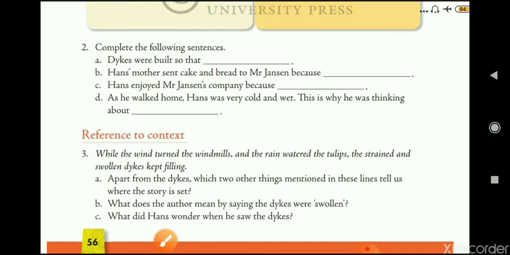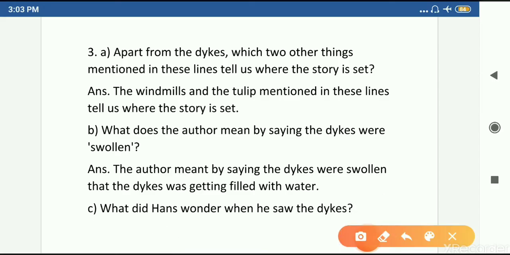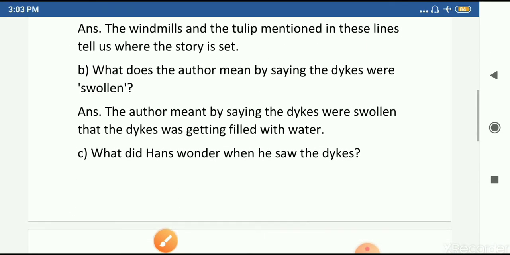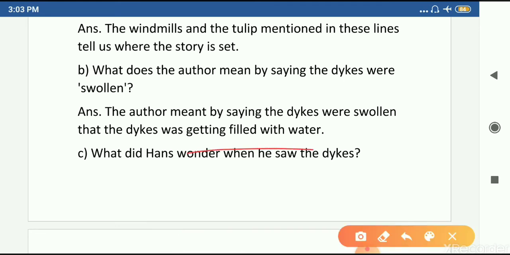So the answer is, the windmills and the tulips mentioned in these lines tell us where the story is set. B is, what does the author mean by saying the dikes were swollen? So the author meant by saying the dikes were swollen that the dikes were getting filled with water. Okay, this is answer number B.